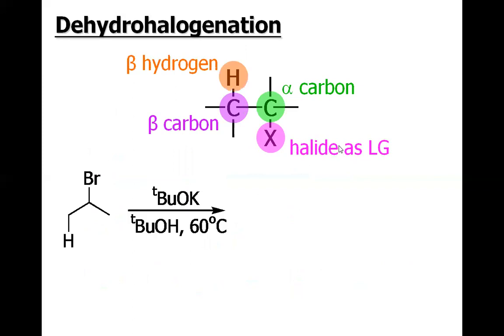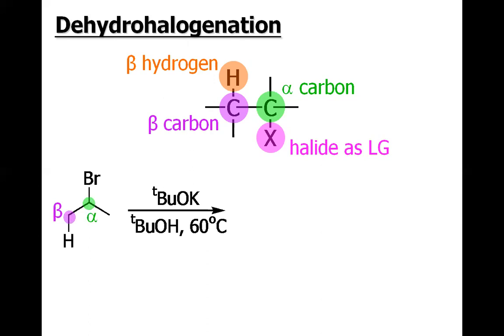So these are the things to be discussed for the dehydrohalogenation. The halide serves as a leaving group, and the carbon directly connected with the halogen is called the alpha carbon, and the carbon adjacent to alpha is called the beta carbon, and hydrogens attached to the beta carbons are called beta hydrogens. So why are we discussing these things? Basically, in dehydrohalogenation, the beta hydrogen is lost through the base to afford this alkene.